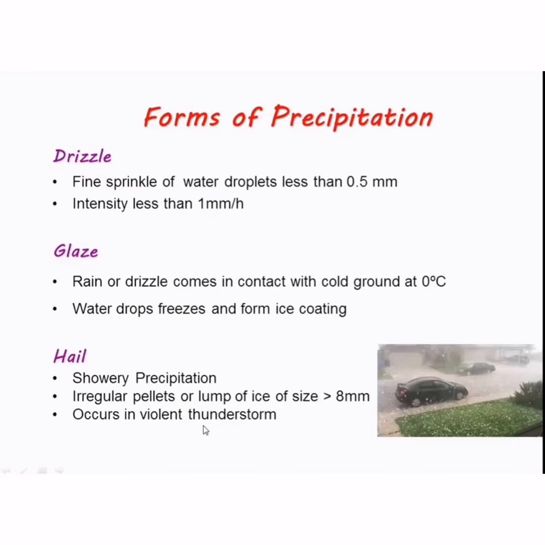Forms of precipitation: a drizzle, a fine sprinkle of water droplets less than 0.5 mm, intensity less than 1 mm. Glaze: rain or drizzle comes in contact with cold ground at 0 Celsius. Water drops freeze and form an ice coating. Hail, showery precipitation, irregular pellets or lumps of ice of size 8 mm, occurs in violent thunderstorms.